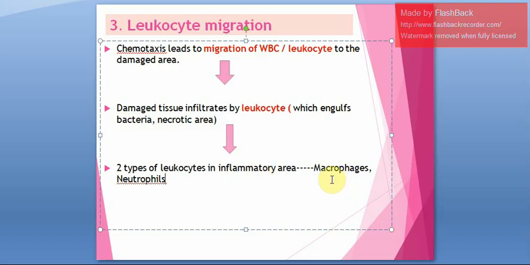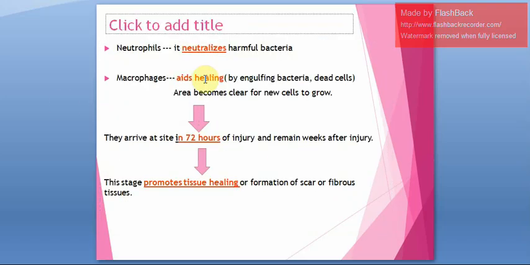Along with that, there are also macrophages and neutrophils. Now, we'll see what is the function of macrophages and neutrophils. Neutrophils will neutralize the harmful bacteria and thus help in healing.